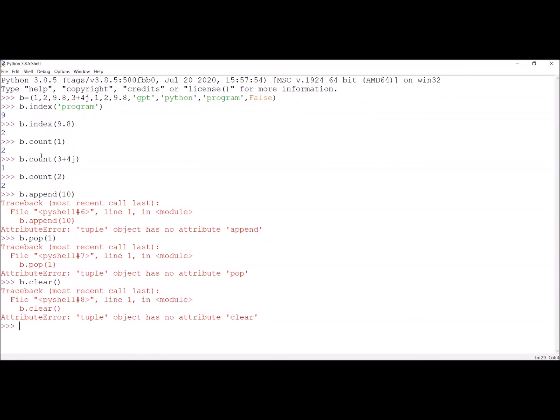Then where do we use the tuple? What is the use of the tuple? When we want to do a large number of iterations, maybe thousands of times we want to iterate a particular loop, then at that time there is no need to change some values. At that particular instant, tuple gives faster iteration compared to list. There we use the tuple.